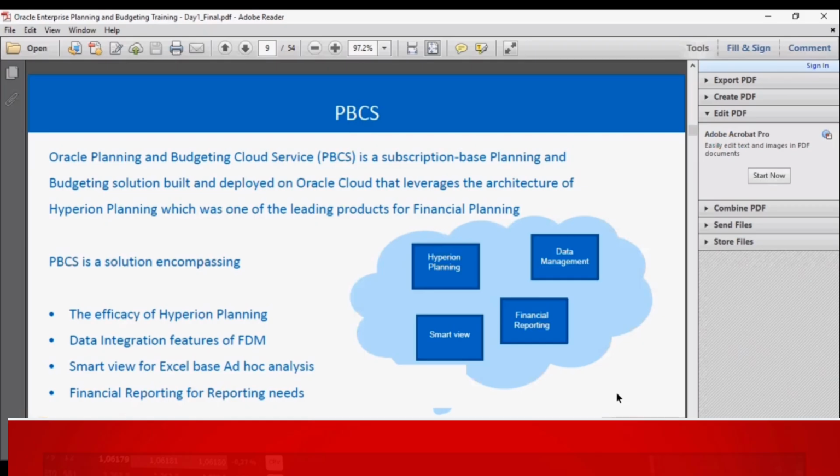The difference between them is that in HFR, we can generate reports in whatever format the user requests, like the header, the font, the color, the representation, the tabular format, everything can be given as the user wants it. So we have that feature, which is called HFR, and we would be covering it in the next classes. So these are the key features embedded in PBCS.